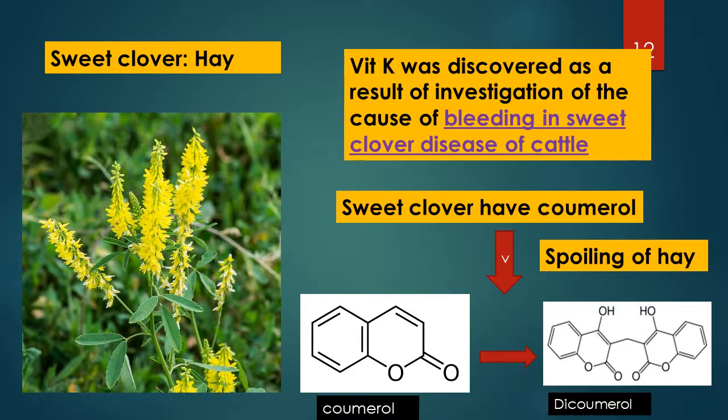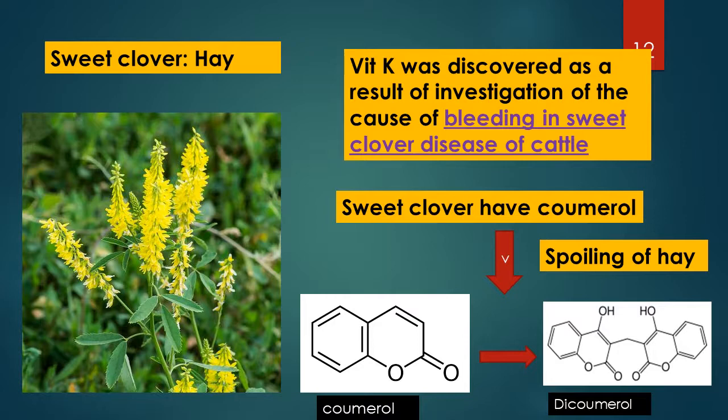Vitamin K was discovered as a result of investigation of the cause of bleeding in sweet clover disease of cattle. Those cattle were fed the spoiled hay, which is called sweet clover. The sweet clover contains coumarin. This is the structure of coumarin. When it is spoiled, the coumarin gets converted into dicoumarol.